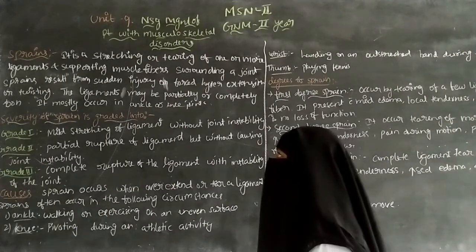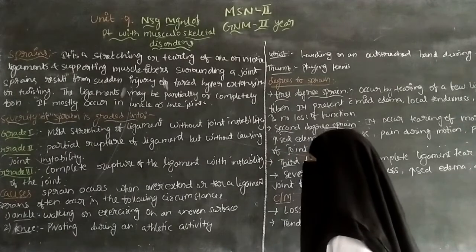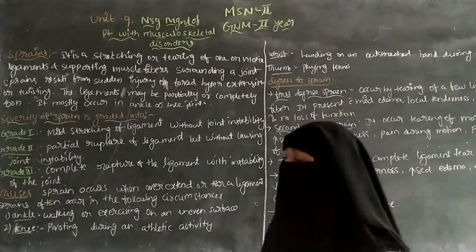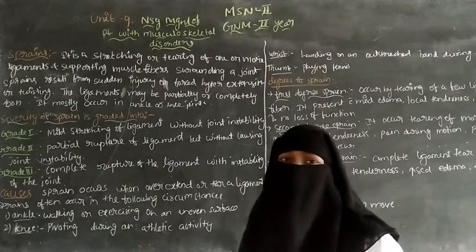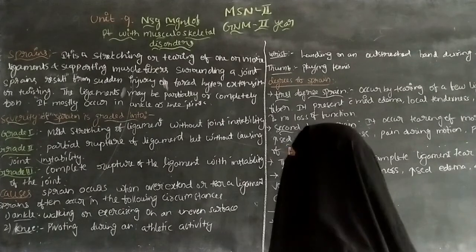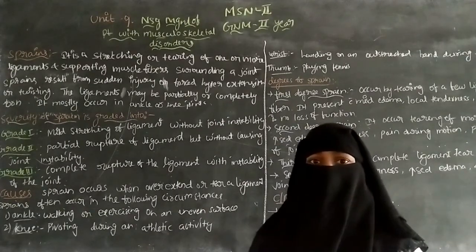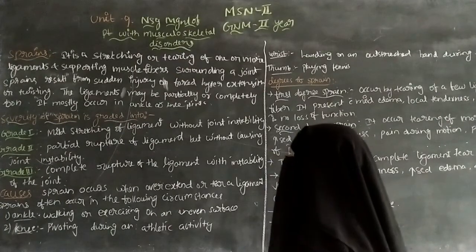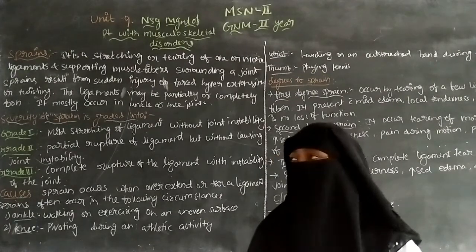Sprains result from a sudden injury or forced hyperextension or twisting of the joints. Mainly, sprains are caused by sudden injury, over hyperextension or twisting of the joints.